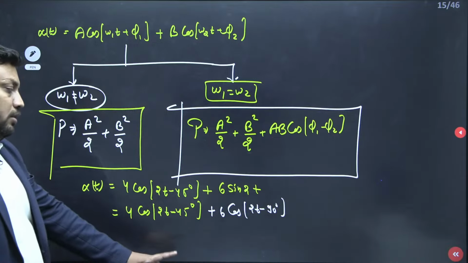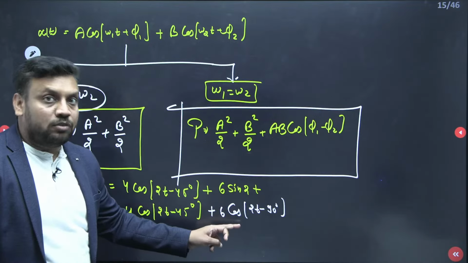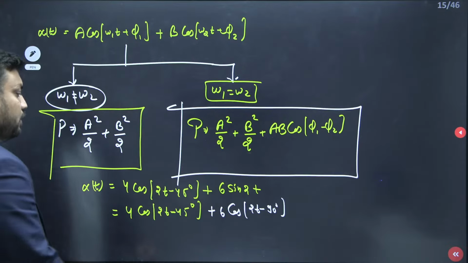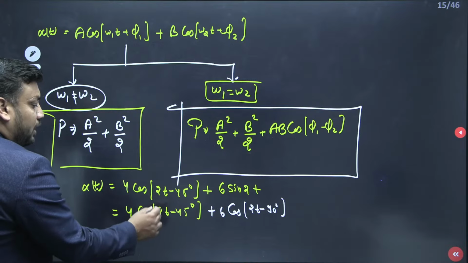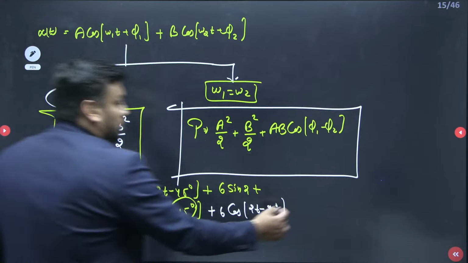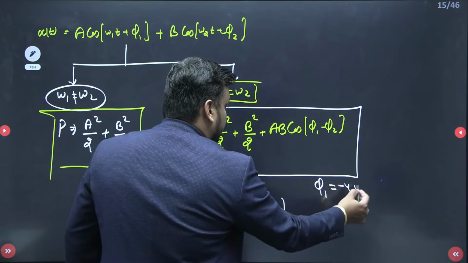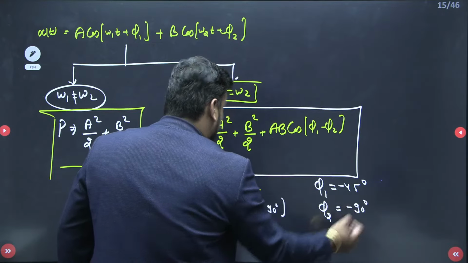Because I know that if I take minus common, cos of minus theta is cos theta. So cos(90 minus 2t) is sin 2t. So we get the same. Now you can compare: when you compare A cos(omega 1 t plus phi 1), your phi 1 value after comparison is minus 45 degree, and your phi 2 value after comparison is nothing but minus 90 degree.